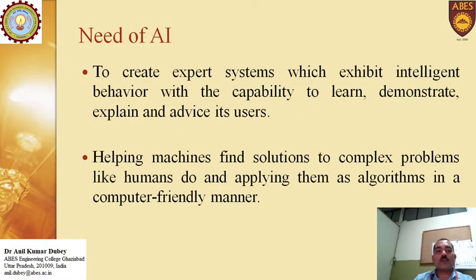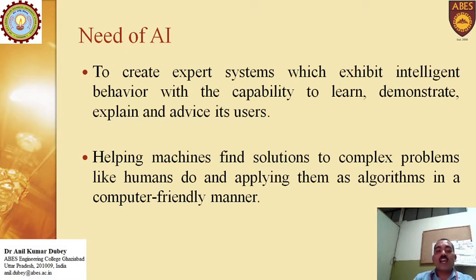Now, whatever the needs of artificial intelligence, natural intelligence is already available in the society. But the human brain is not available everywhere to solve every problem. So we are reducing the effort of the human brain by creating machines that can solve the problem automatically, without needing a human every time. So we create an expert system which exhibits intelligent behavior with the capabilities to learn, demonstrate, explain, and advise its user just like a human. So that is the first need of AI.